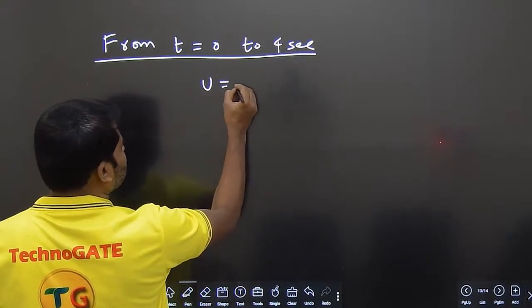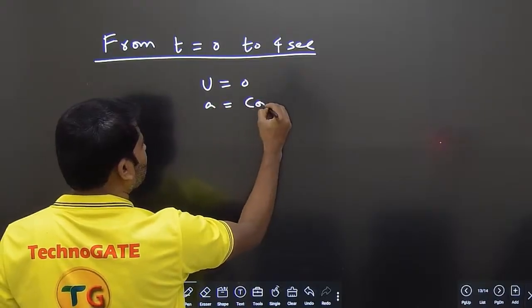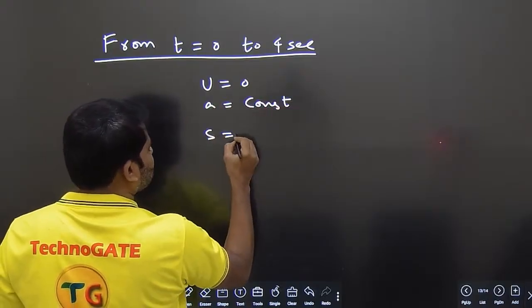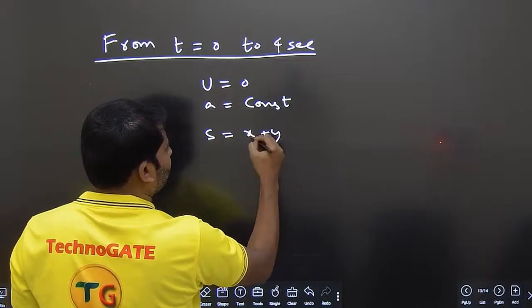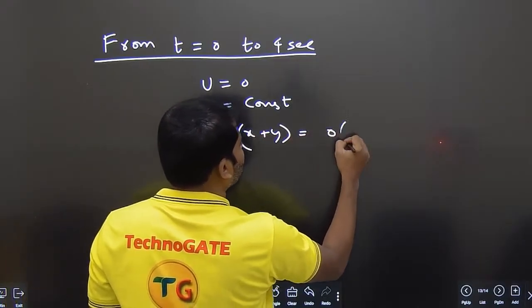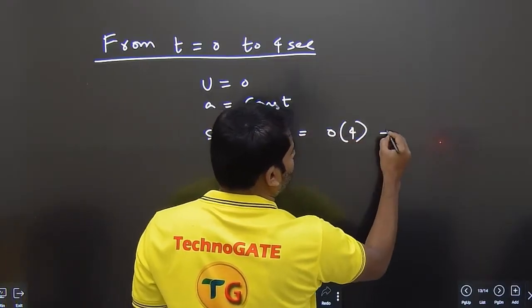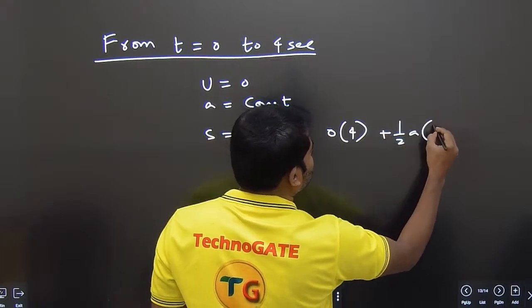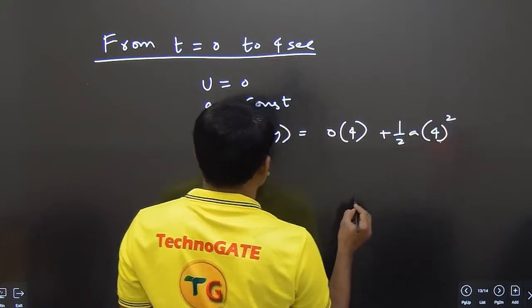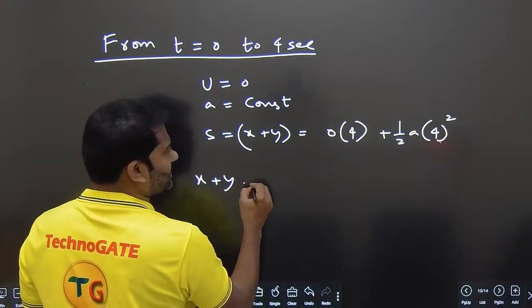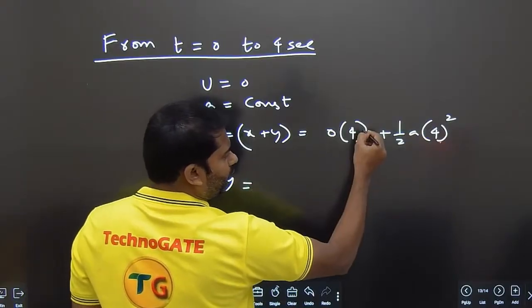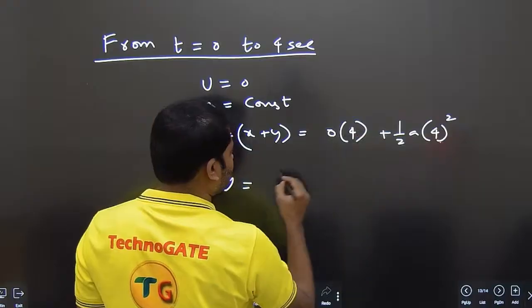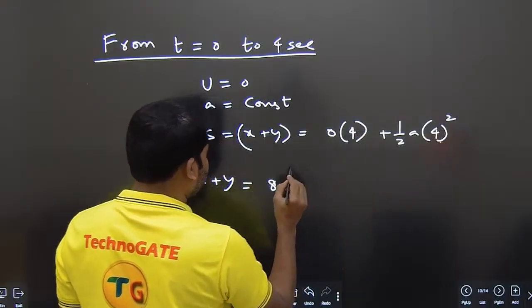So you have u is equal to 0, a is equal to some constant, applying s which is equal to x plus y is equal to ut plus half a t square. T is equal to 4, half a into 4 square. So x plus y is coming out to be 0 into 4, 4 4s are 16, 16 by 2 is 8, 8a.